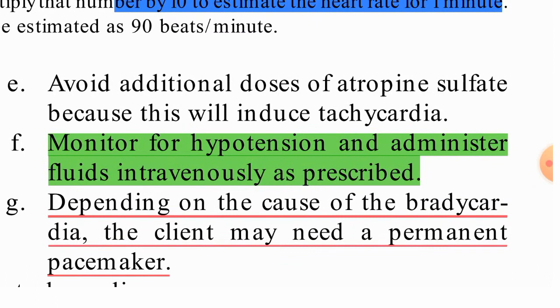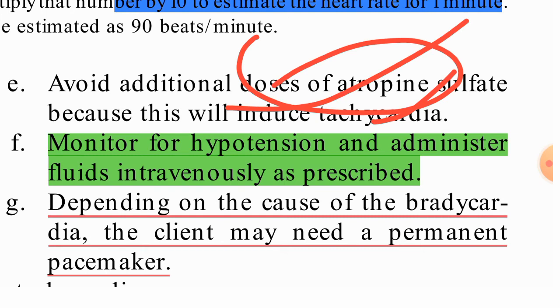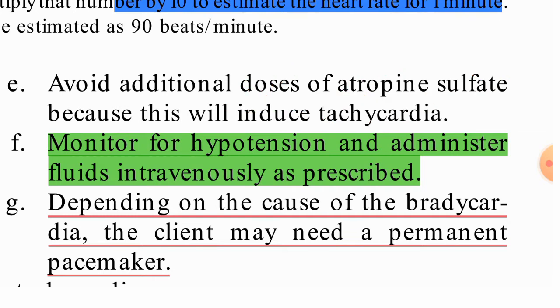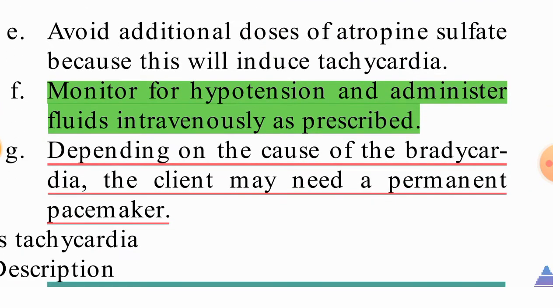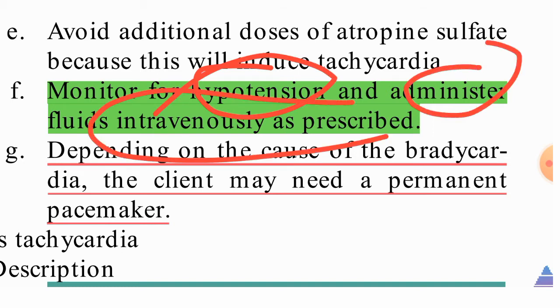Avoid additional doses of atropine sulfate. This can induce tachycardia, so we should not give too much atropine sulfate. It should be within limits, we need to follow the prescription and consult with the SCP, because atropine can cause tachycardia, so we need to watch for tachycardia also. Monitor for hypotension. For hypotension, administer intravenous fluid as prescribed.